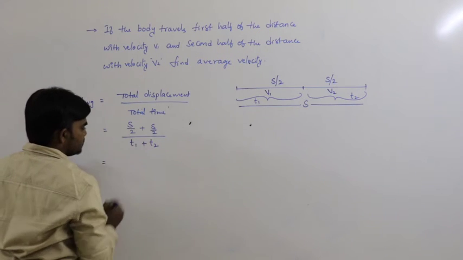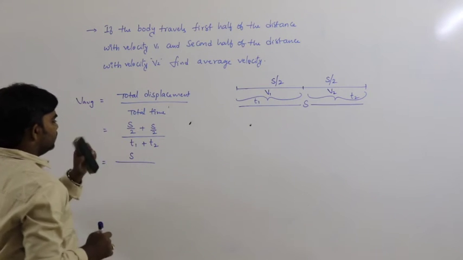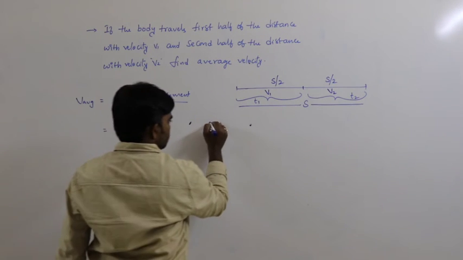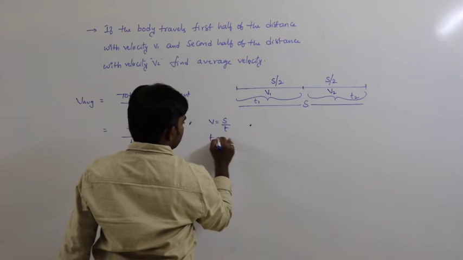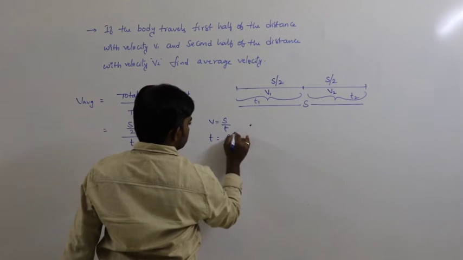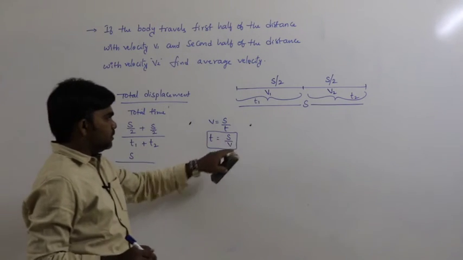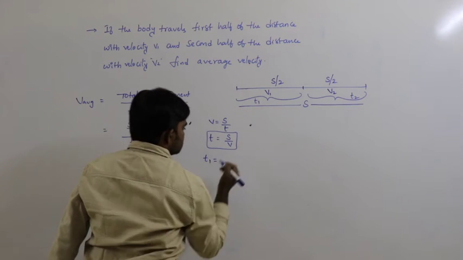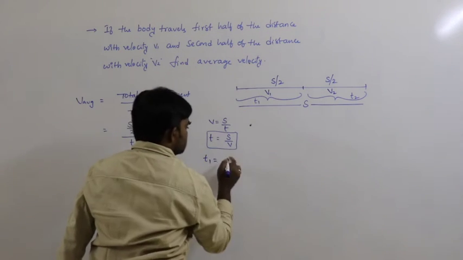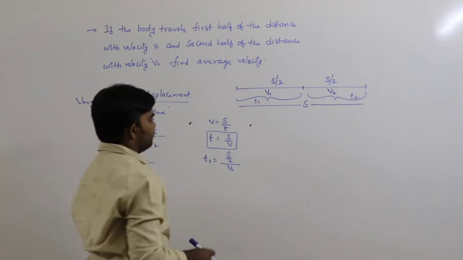So here S by 2 plus S by 2, that is S, divided by t1 plus t2. Again the time formula: velocity is equal to displacement by time, then time can be written as displacement by velocity. So t1 can be written as displacement divided by velocity.